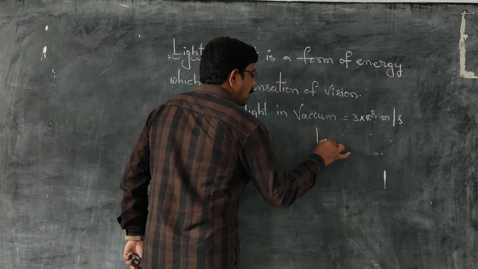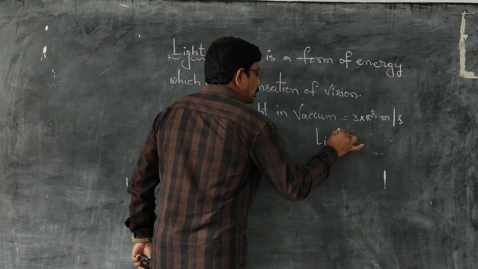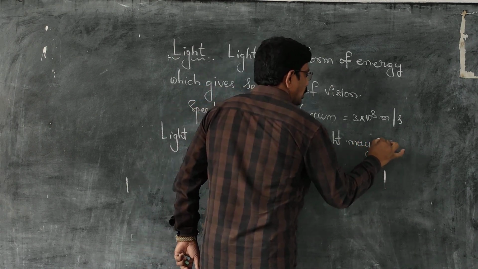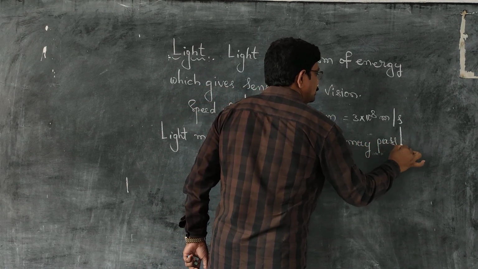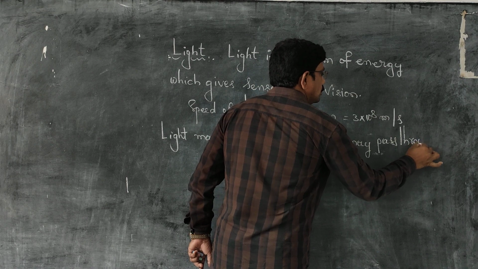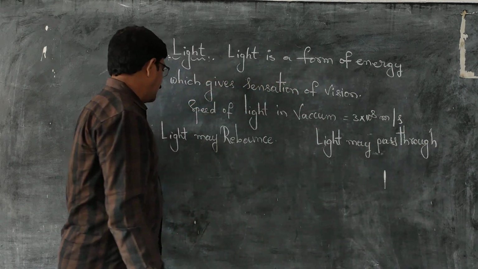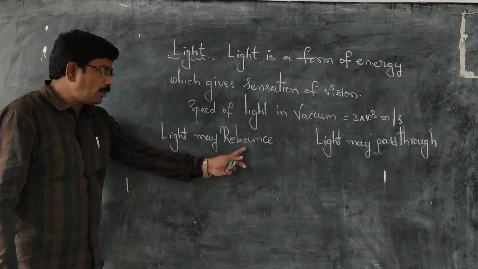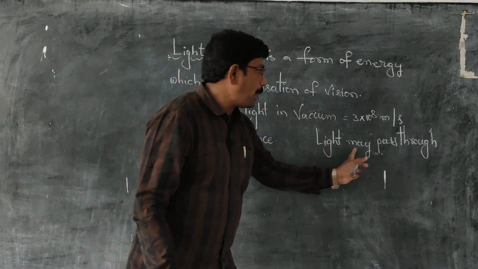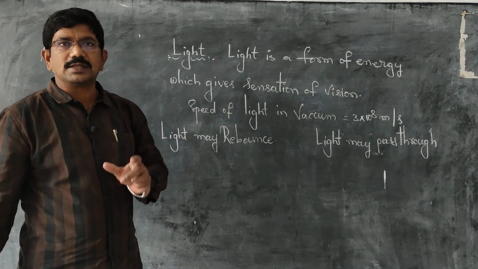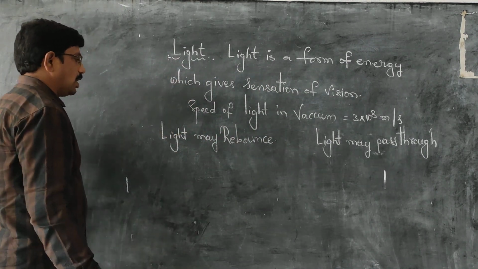Second one, light may pass through the objects. Light may be rebounced by the objects, light may pass through the objects. These two things happen when light falls on the materials around us.